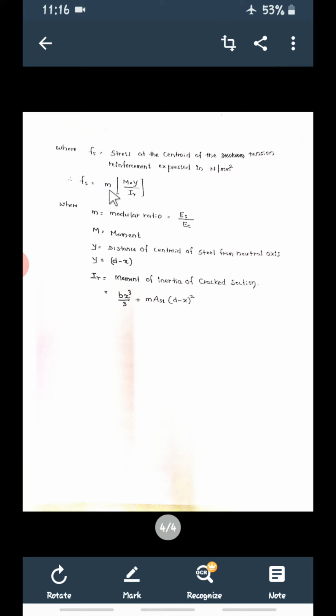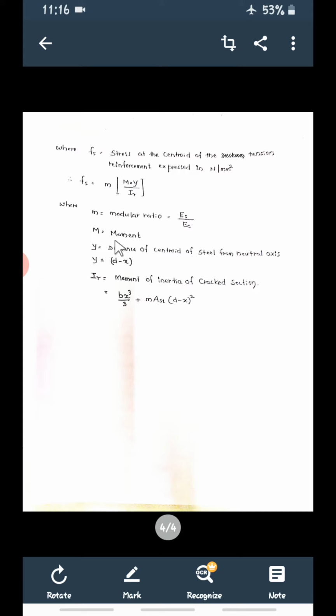Fs is equal to small m, that is the modular ratio, into capital M into Y, divided by IR. So what is m? m will be the modular ratio, that is Es divided by Ec.